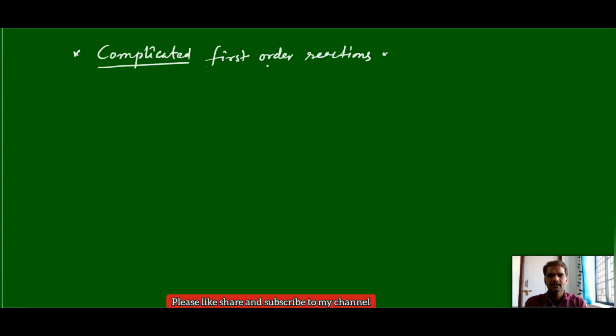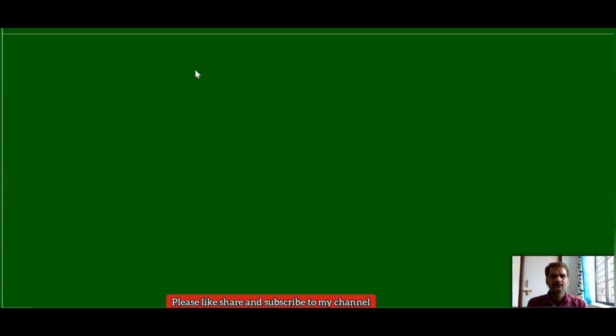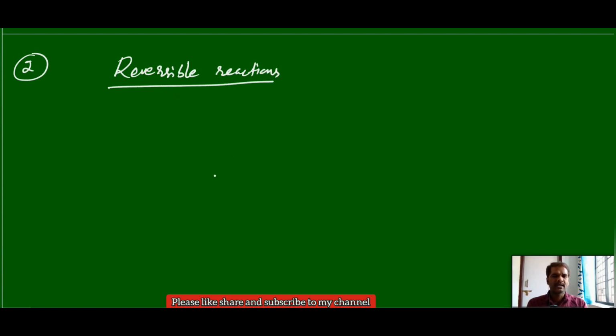In these complicated first order reactions, we will discuss three types of reactions. The second one is reversible reaction, and the third one is sequential reaction. So we will see them one by one. Complicated first order reactions, in that the second one, reversible reactions. What are the reversible reactions?